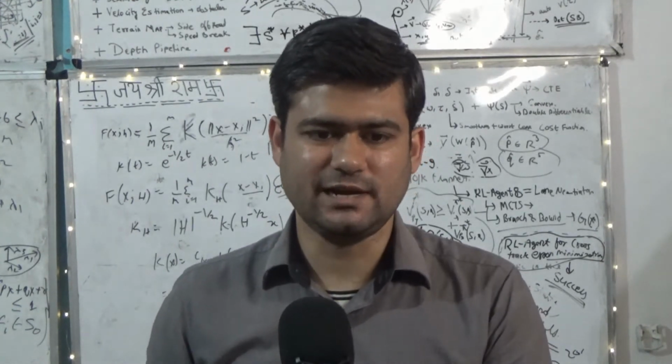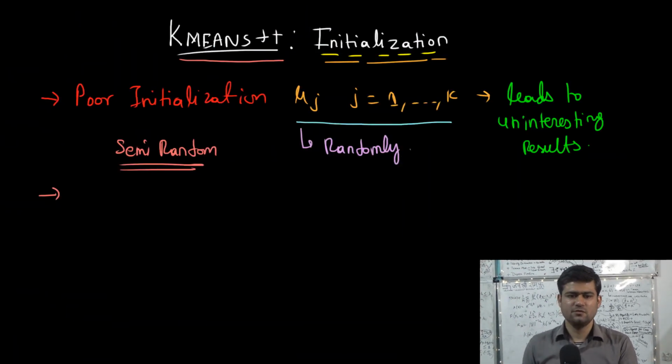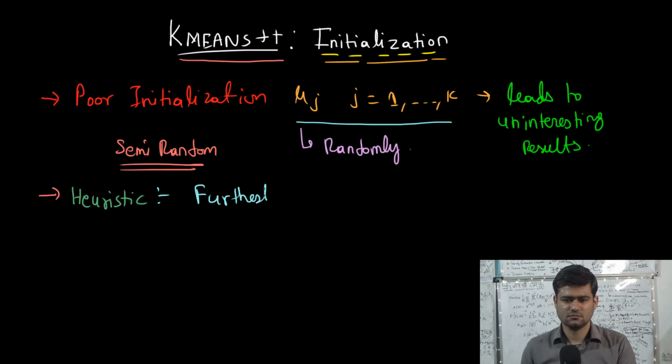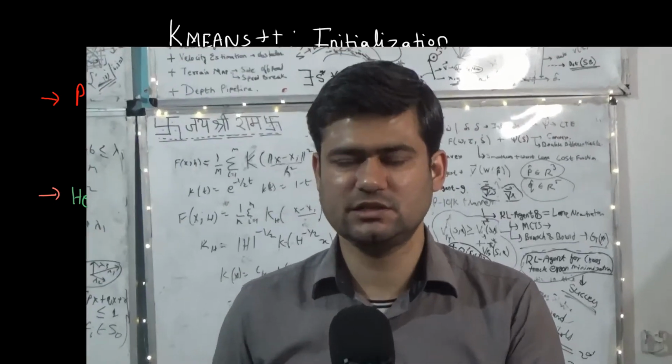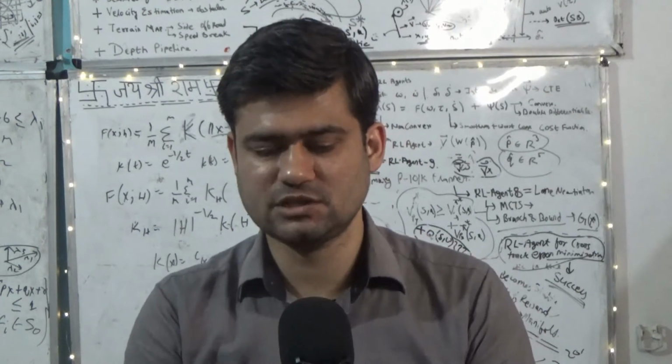To understand the initialization step of the k-means++ algorithm, we'll have to understand a heuristic known as the furthest first heuristic. The k-means++ algorithm doesn't use the furthest first heuristic directly, because the furthest first heuristic is a deterministic process.